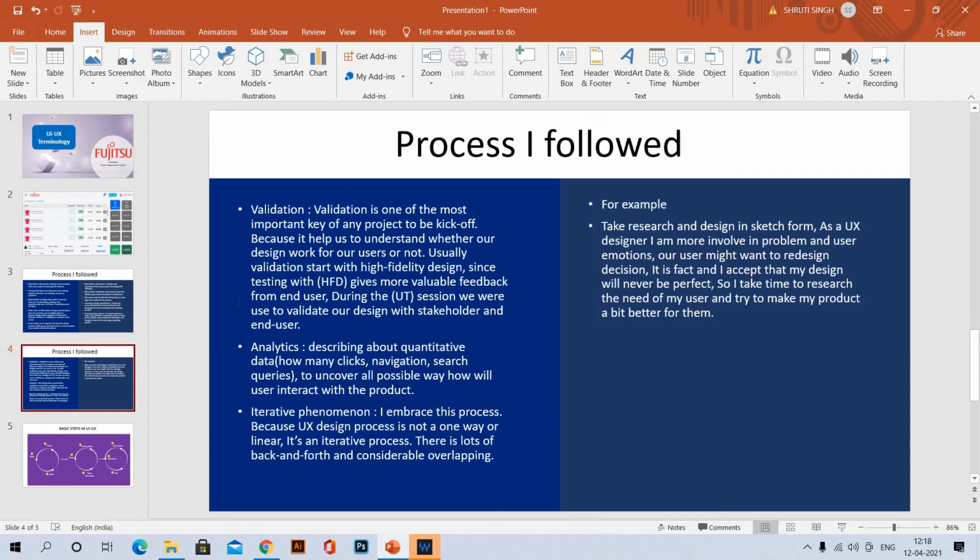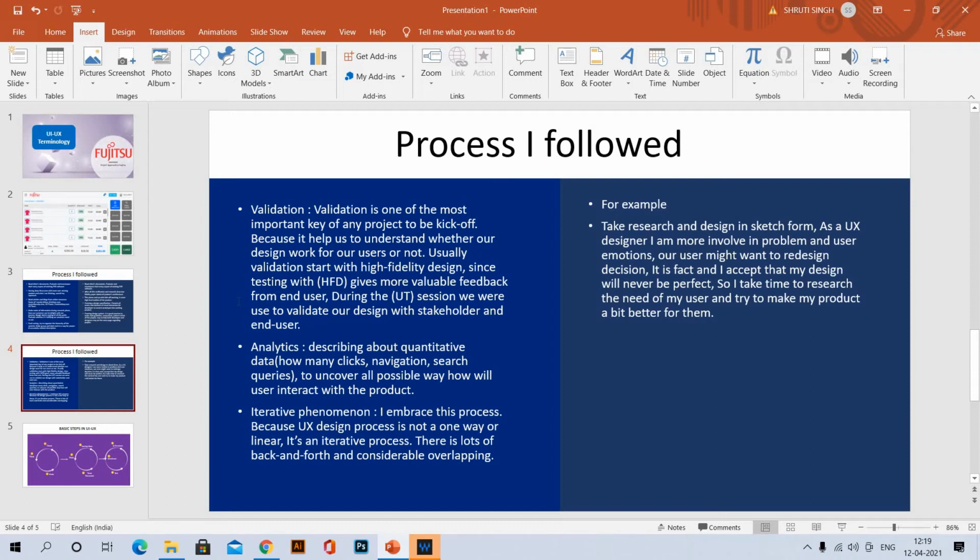During the UT session, the user testing session, we used to validate our design with the stakeholders and end users. During the user testing process, we used to validate the user's requirements with our stakeholders and end users.